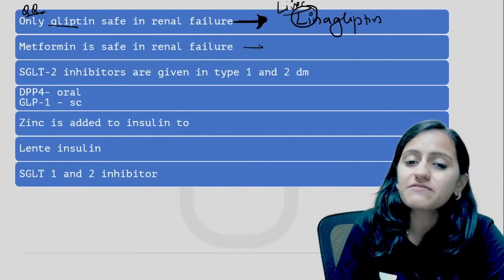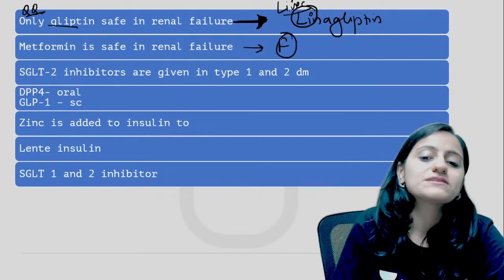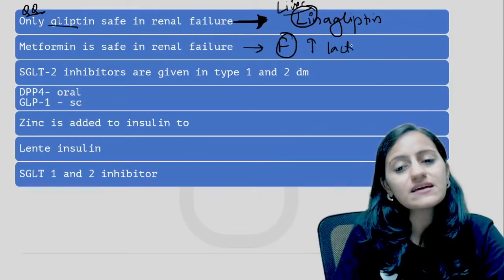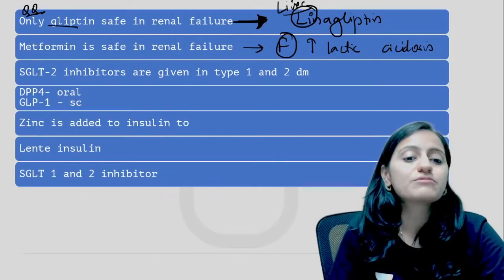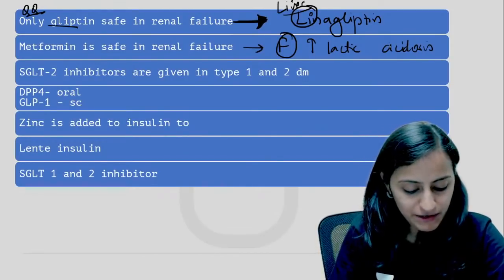Metformin is safe in renal failure. True or false? Absolutely false. It increases the risk of lactic acidosis in renal failure. We need to test serum creatinine before giving metformin. Okay.